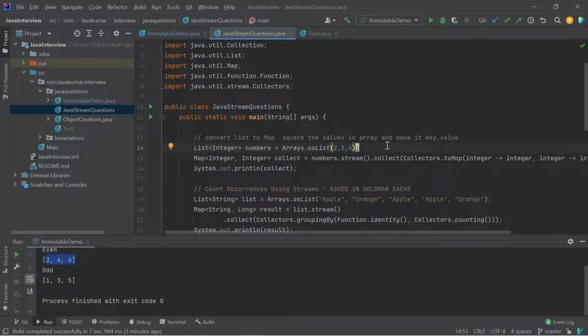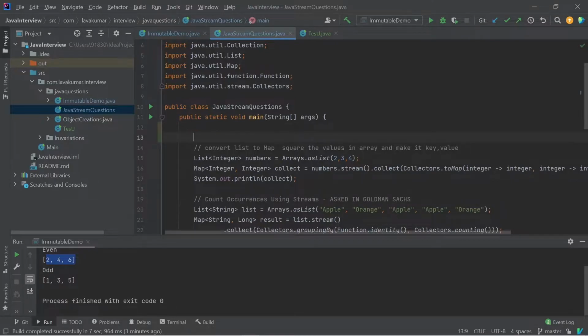Now if you are familiar with Java streams, there are three things. One is the stream, the second is the chain, and the third is the terminator. For the stream, you should have a list or collection, some data. In the chain, you want to add behavior, like filtering some values from the stream, modifying, or checking some conditions on the incoming data.